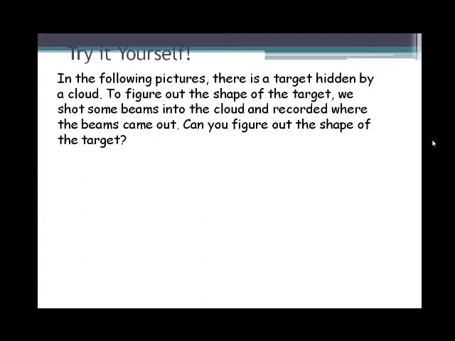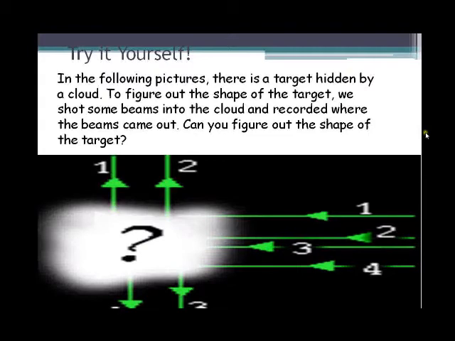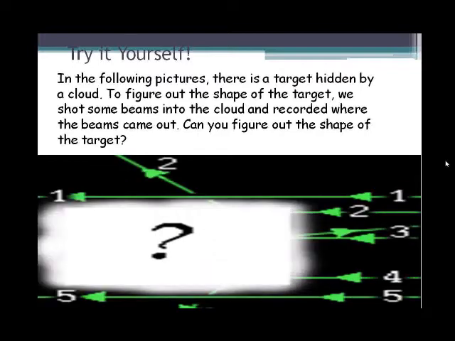In the following pictures, there's a target hidden by a cloud. To figure out what the shape of the target is, we shot some beams into the cloud and recorded where the beams came out. Can you figure out the shape of the target? Here's the first one. And the second.